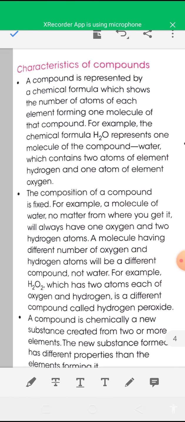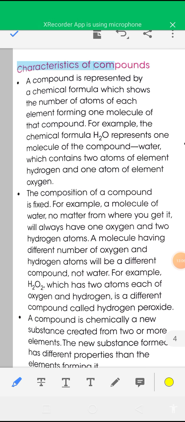Now see the characteristics of a compound. A compound is represented by a chemical formula which shows the number of atoms of each element forming one molecule of that compound. For example, the chemical formula of water is H2O, which represents that one molecule of water consists of one oxygen atom and two hydrogen atoms.